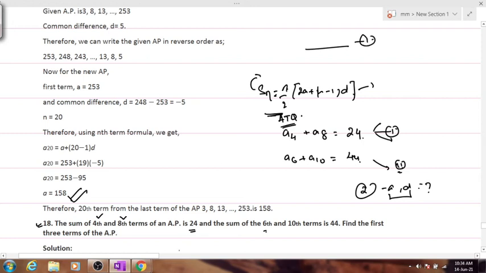Did everybody understand what to do out here? You substitute instead of A4, A plus 3D, and instead of A8, you substitute A plus 7D. So our first equation becomes 2A plus 10D equals 24, or we can take 2 common from here and we'll get A plus 5D equals 12. This will be the first equation. Our first equation is already done.